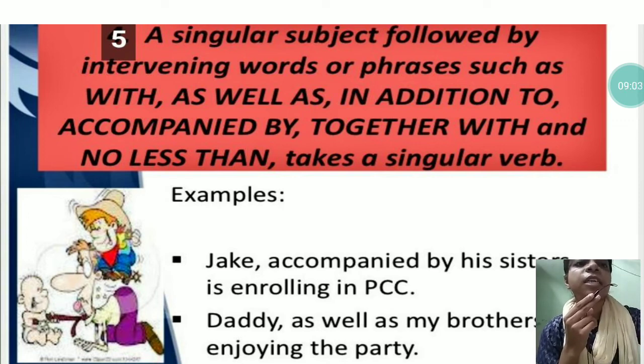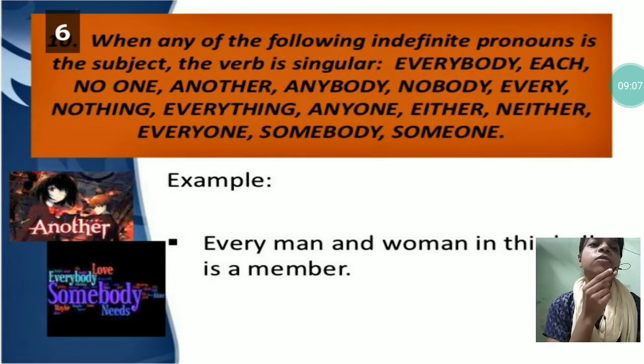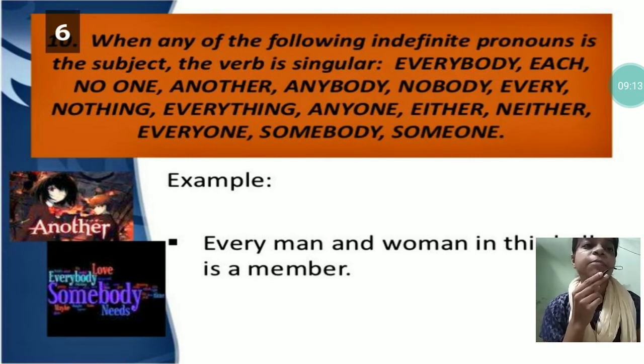Next one, when any of the following indefinite pronouns is the subject, the verb is singular. If you find anybody, each, no one, another, anybody, nobody, every, nothing, everything, anyone, either, neither, everyone, somebody, someone, when you find these words in a sentence, then you need to use singular verb.